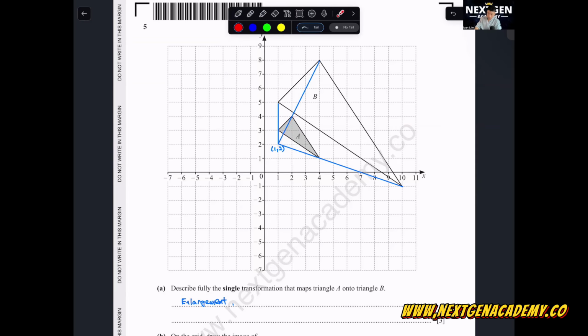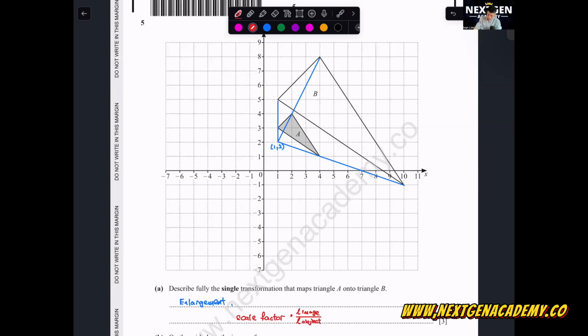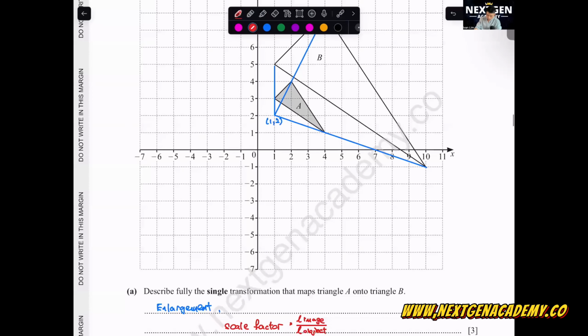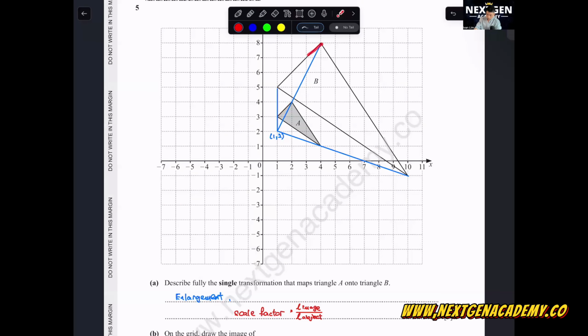I want you to remember scale factor. You can write down the formula: scale factor is length of image over length of object. You can either do it like that, 3 over 1, or another way is you count, just base on one side, like this one, you see 1, 2, 3 from 1.